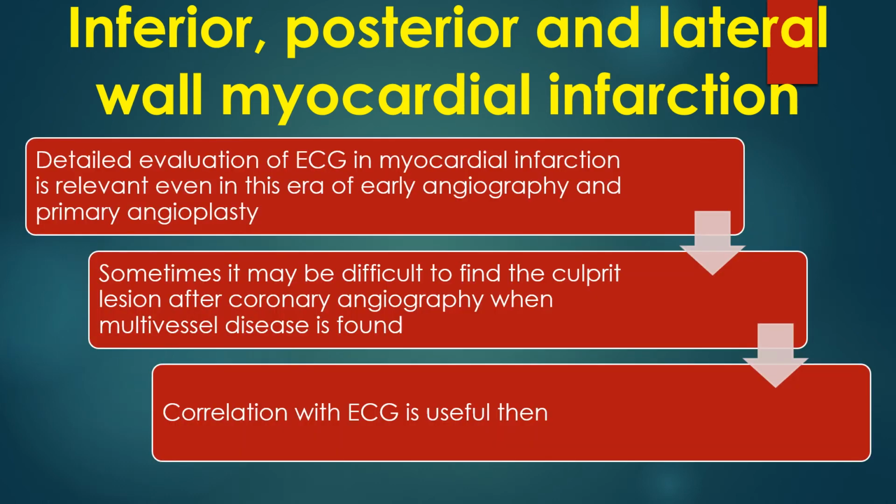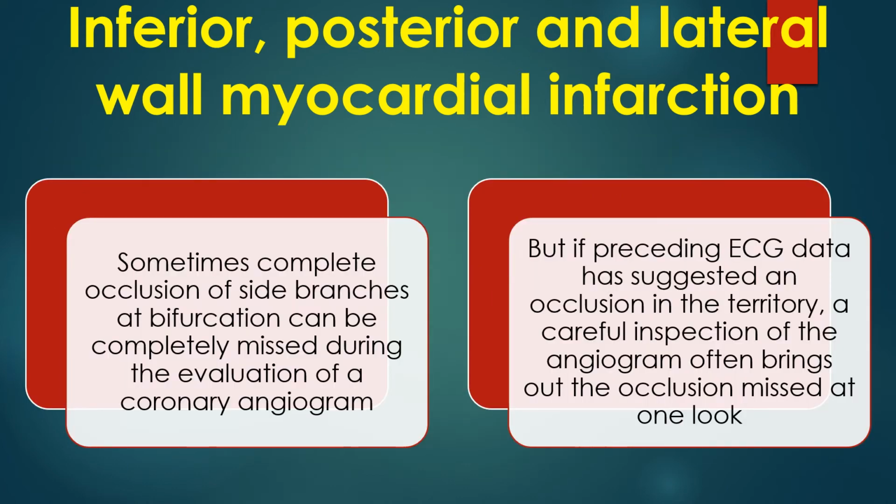Detailed evaluation of ECG in myocardial infarction is relevant even in this era of early coronary angiography and primary angioplasty. Sometimes it may be difficult to find the culprit lesion after coronary angiography when multivessel disease is found. Correlation with ECG is useful then. Sometimes complete occlusion of side branches at bifurcation can be completely missed during the evaluation of a coronary angiogram. But if preceding ECG data has suggested an occlusion in the territory, a careful inspection of the angiogram often brings out the occlusion missed at one look.